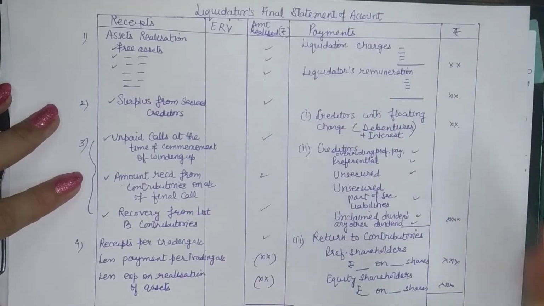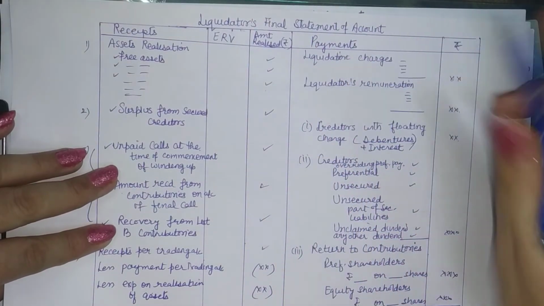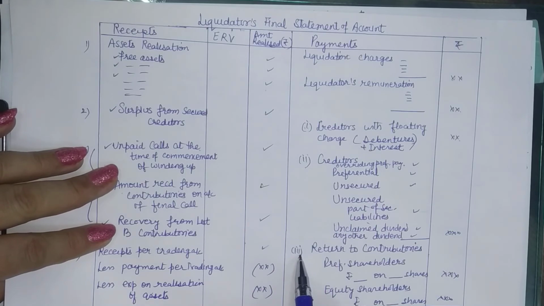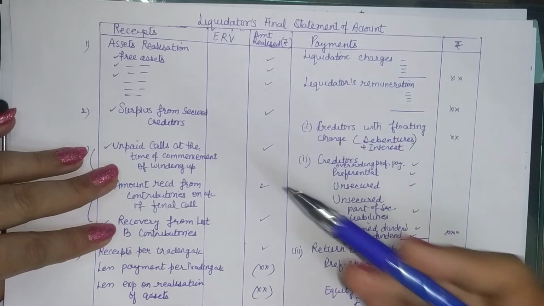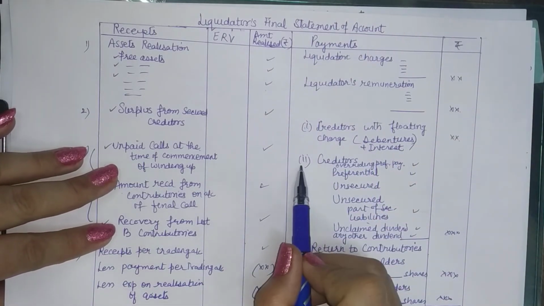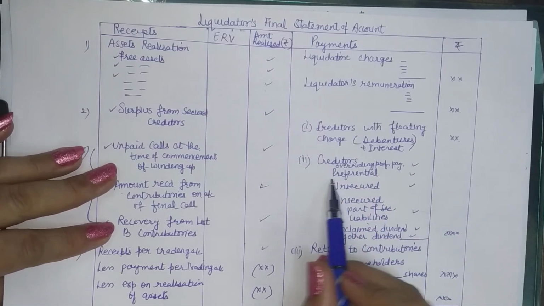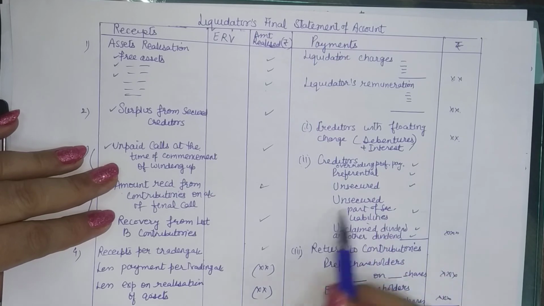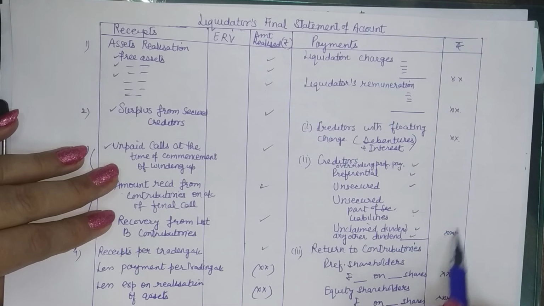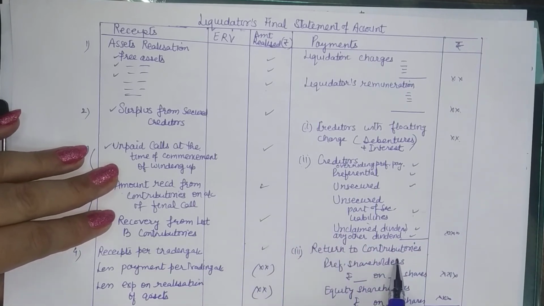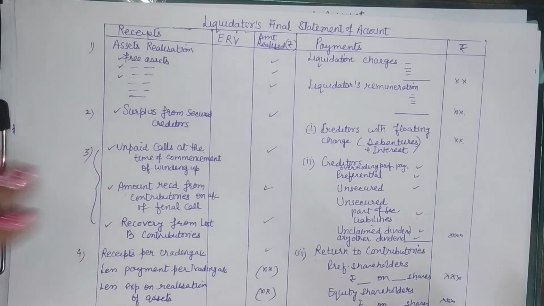Then you have the payments. Again, payments are coming under 4 categories. Number 1, liquidation, but it is shown separately. Then 3 components are given for liabilities. Number 1, the creditors with floating charge, debentures as well as their interest, plus any other liability having floating charge. Number 2, unsecured creditors. So whether it is an overriding preferential payment or unsecured creditors or unsecured part of secured liability or unclaimed dividends, it will all qualify here. Then return to contributories, that is to the preference shareholders and to the equity shareholders as per the balances left.